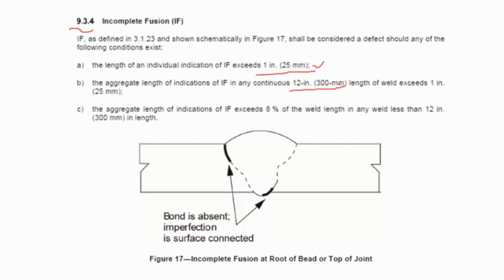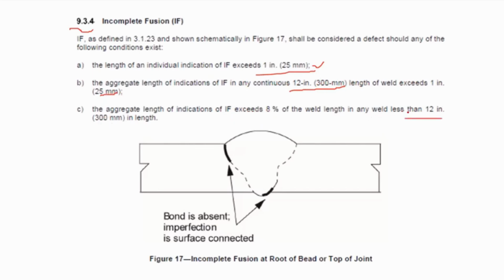For any continuous 300 mm length of weld exceeds 1 inch or 25 mm, the aggregate length of the indication definitely did not exceed this one as well. And the aggregate length of indications of IF exceeds 8% of the weld length in any weld less than 12 inch or 300 millimeter in length.